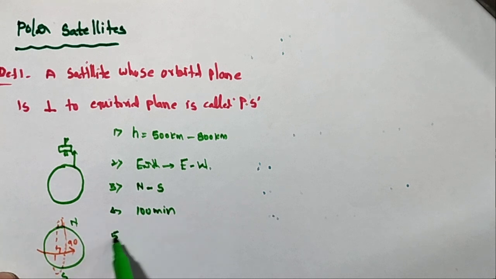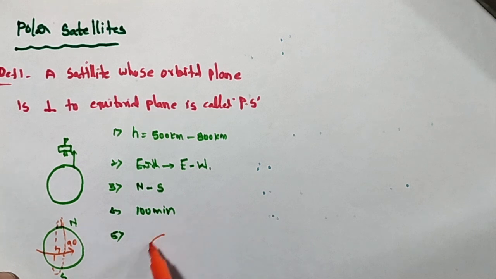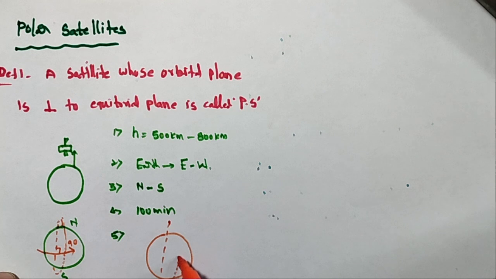In 100 minutes it completes one rotation around the Earth. Therefore it covers some strips. What is the meaning of a strip? Its latitudes will change. Here, this is the Earth, and the first satellite moves like this. In 100 minutes is one complete rotation. In the next 100 minutes it moves along this path, and in the next 100 minutes along this one.